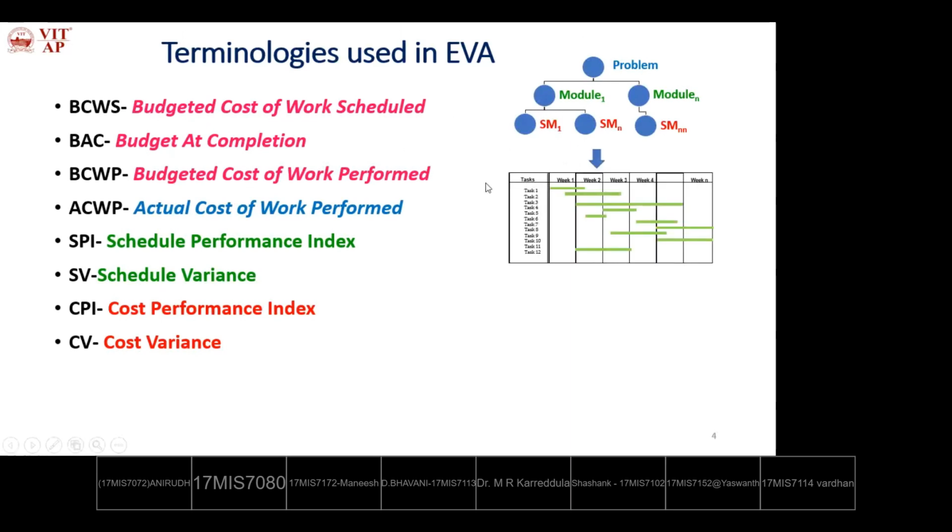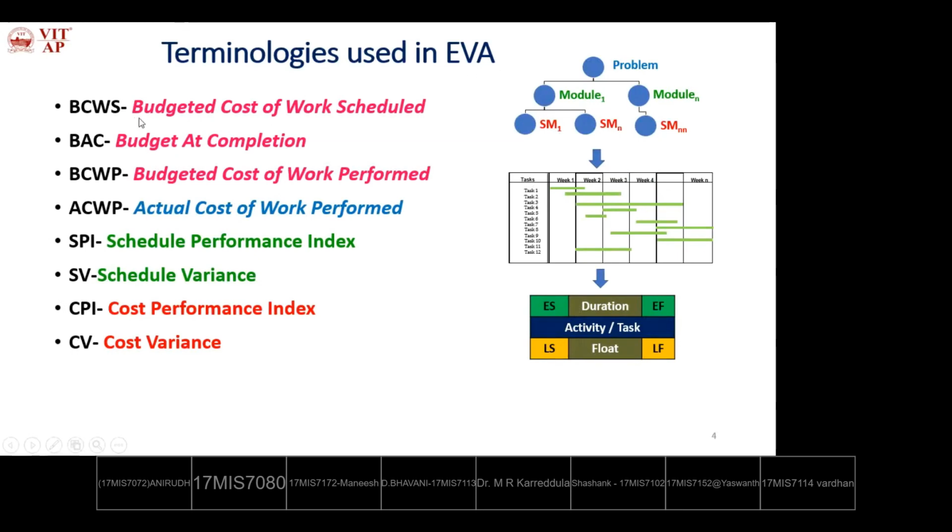In this way, the project schedule is defined, with scheduling of activities or tasks, task 1 to task n, and the work is scheduled from week 1 to week n, depending on the project type. This is further divided for every task or project activity. For every task and project activity, we'll calculate these different parameters in earned value analysis statistics.